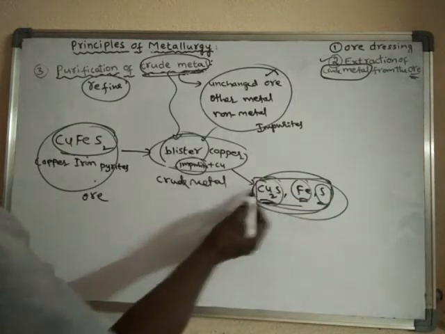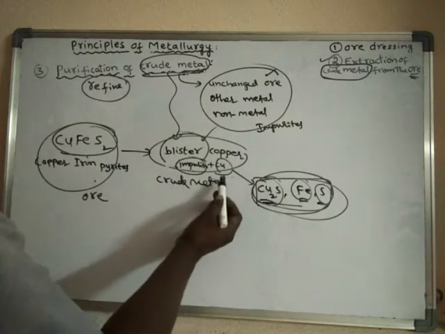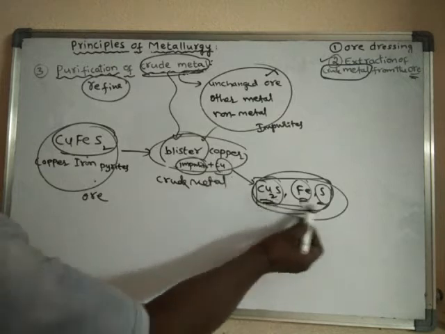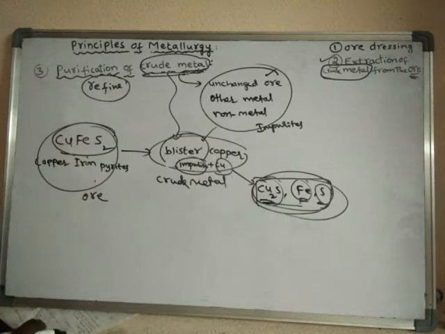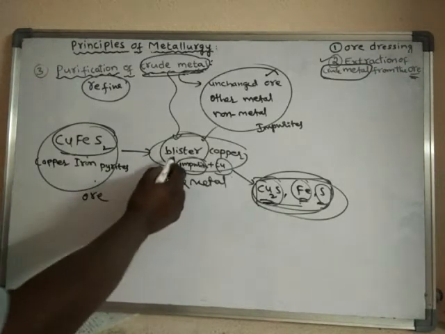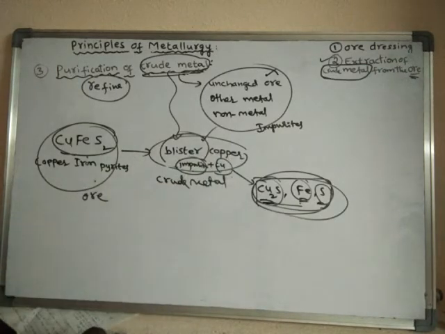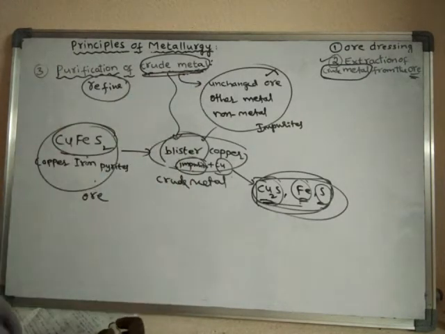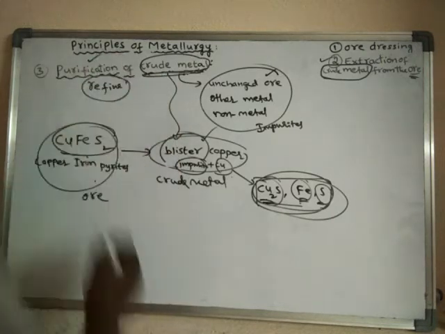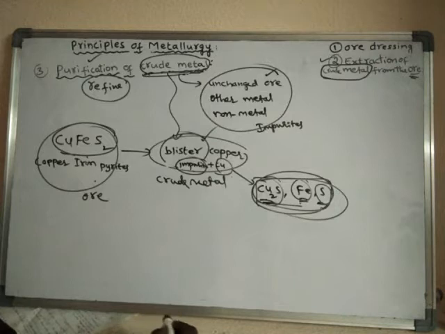So what are the impurities present in this copper? This copper has some impurities, hence it is called blister copper. This blister copper is purified by suitable methods. So the method of purification of crude metal, or the conversion of crude metal into pure metal, is said to be purification or refining of metal.